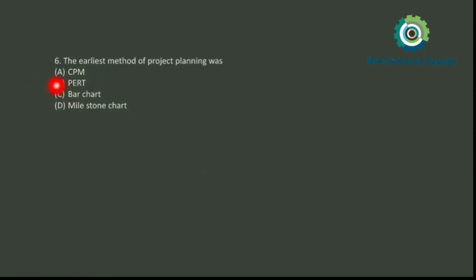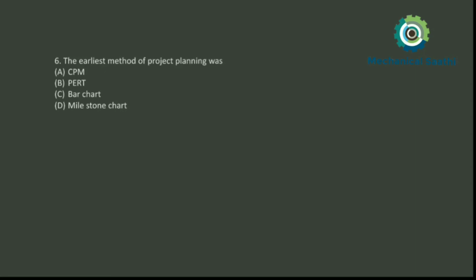In the case of CPM, we can say it is for regular projects, that means the working duration is known to us; only then can we use the CPM technique. But if we are going to conduct any new project or new work, then we have to use the PERT technique. If you have not watched the previous videos, then do watch them. In those videos we have discussed it very clearly.